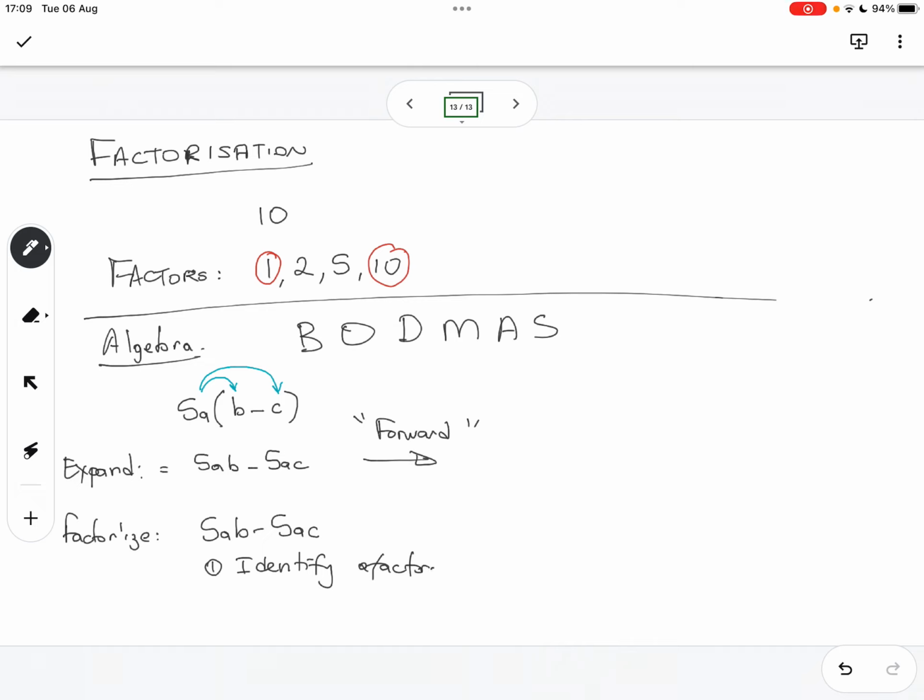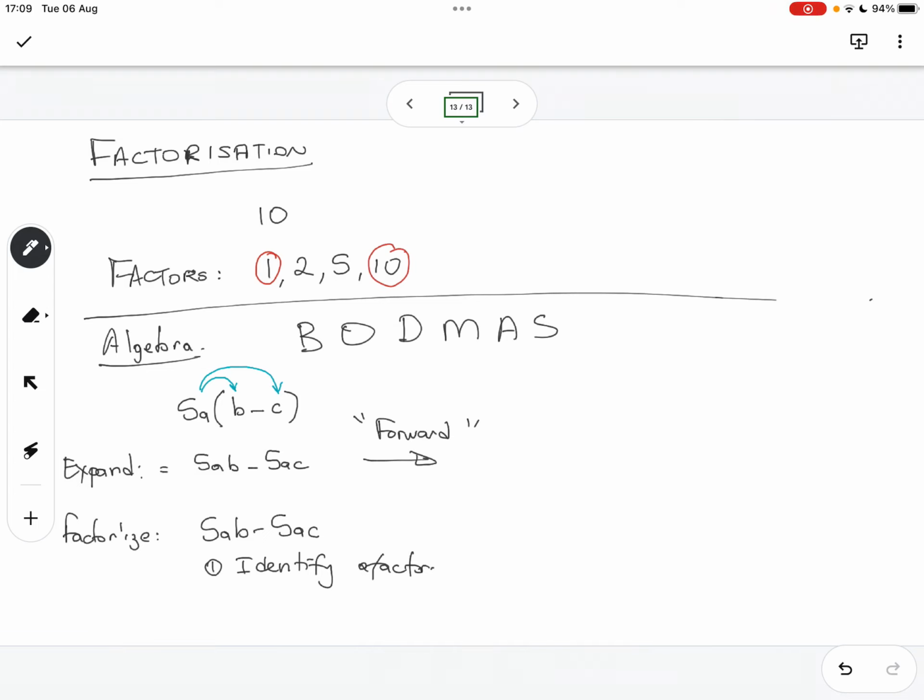Now, when I started this section of the class, I asked what are the factors for the number 10? And we started with the number 1. Yes, 10 is divisible by 1. And then we came with the number 2. Yes, 10 is divisible by 2. Then we came with the number 5. Yes, 10 is divisible by 5. And then we came with the number 10. Yes, 10 is divisible by 10.